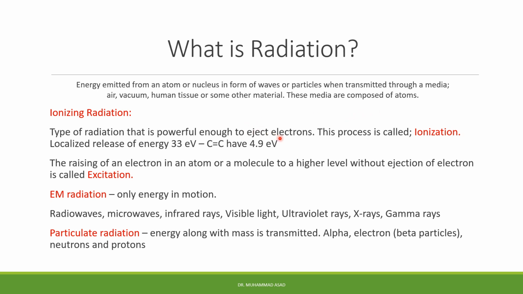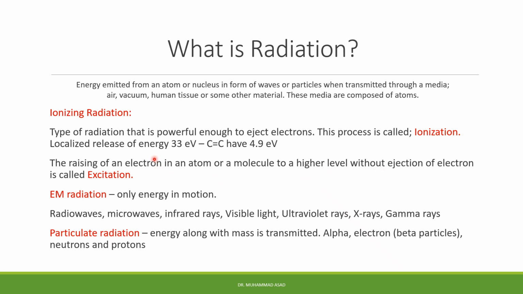So what is ionizing radiation? Ionizing radiation is a type of radiation that is powerful enough to eject electrons when it passes through a medium, and this process of ejecting an electron is called ionization. And if there is raising of an electron in an atom or a molecule to a higher energy level without ejection of the electron, that process is called excitation.